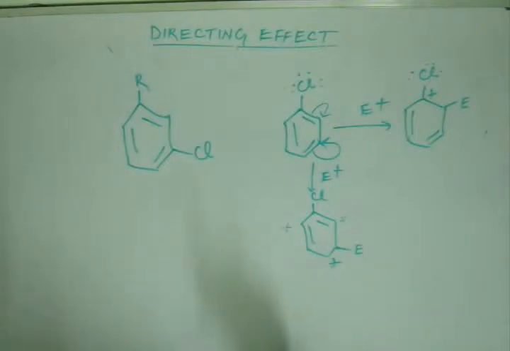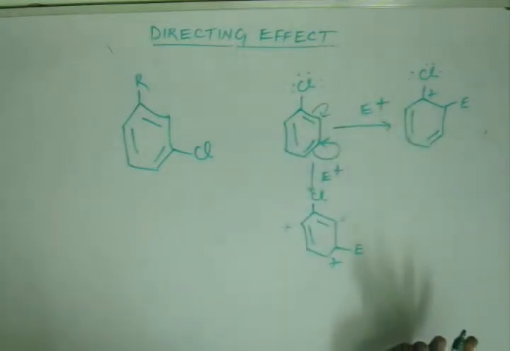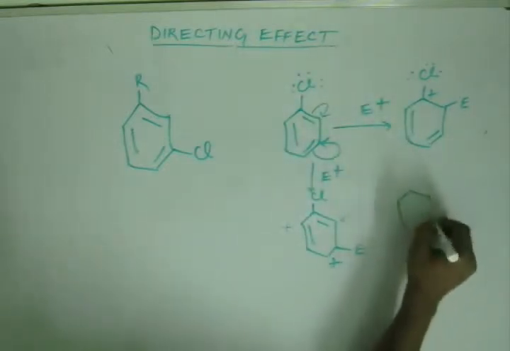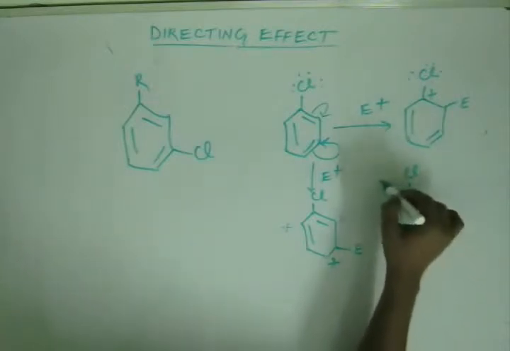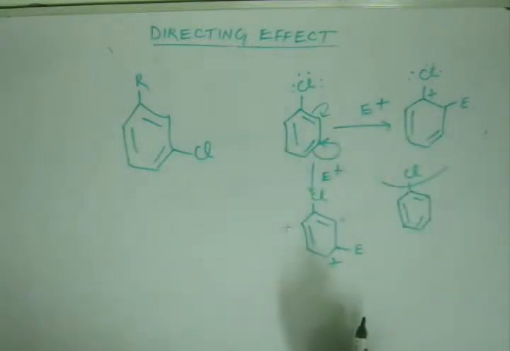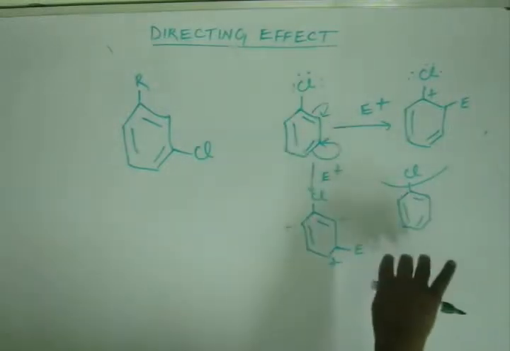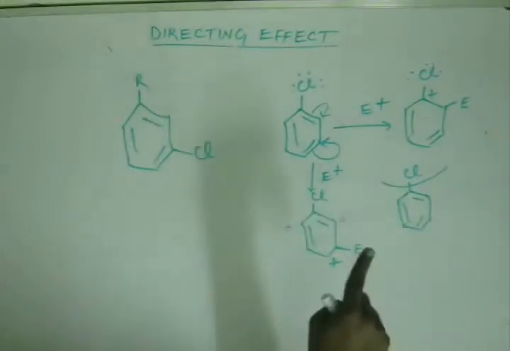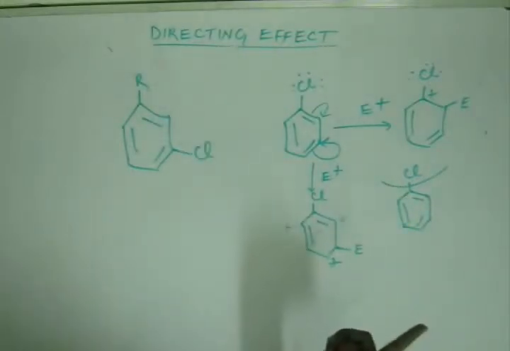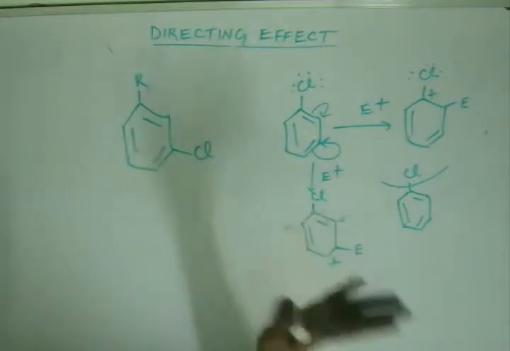But some of you might be thinking, then why is this chlorine atom electron withdrawing? When we say chlorine atom is electron withdrawing, the overall effect of chlorine is electron withdrawing from the benzene ring. That means it gives electrons with resonance, it pumps out electrons with inductive effect, but inductive effect dominates resonance because resonance is so weak that the electron withdrawn by inductive effect is more than the electron pumped in by resonance.